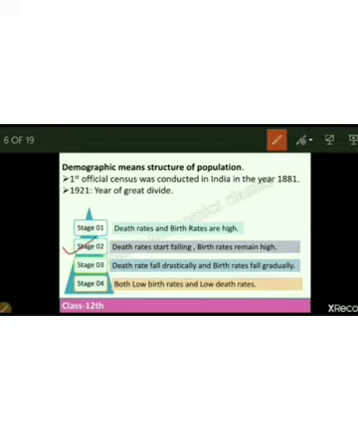And in the second stage, as the economy keeps moving on the path of progress, on the path of development, death rates start falling, but birth rate remains high. It doesn't fall to that extent. So here population starts rising, but not much, right?